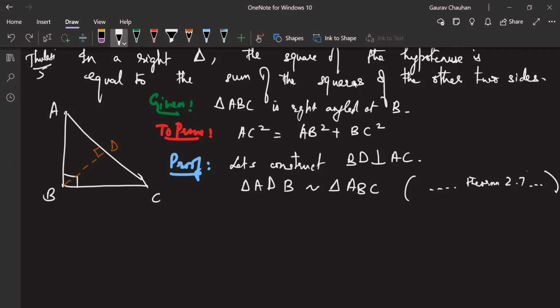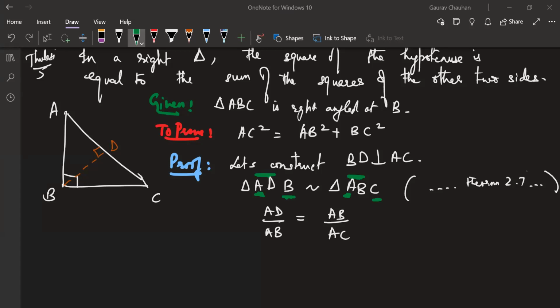This means if these two triangles are similar, I'll show you where I'm getting to, I can write AD by AB is equal to AB by AC. I want you to notice what I'm doing here. AD by AB is equal to AB by AC. Everyone okay with how I got this? Give me a thumbs up if you're good. I'm doing similar triangles.